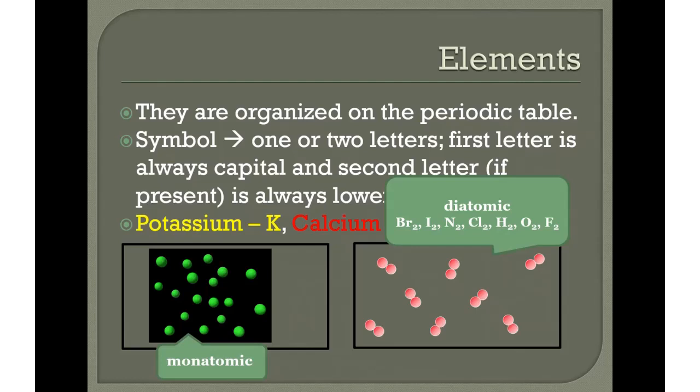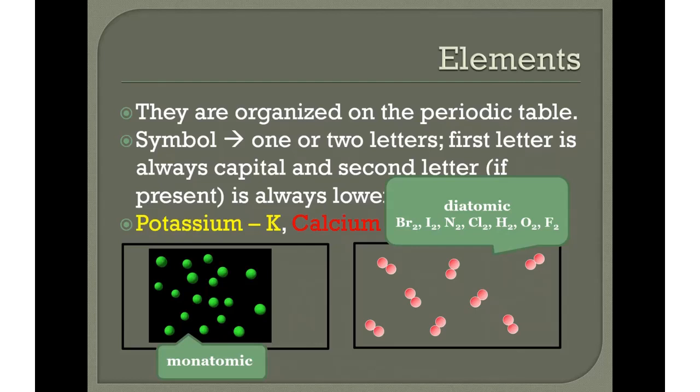So look at the chemical formula. What do you notice about all of these diatomic elements? They have a subscript 2 to indicate that they come as a pair. So this just happens naturally. It's in nature, right? When we talk about oxygen, we're talking about O2. We're not just talking about O by itself, okay? So oxygen in the air is O2.